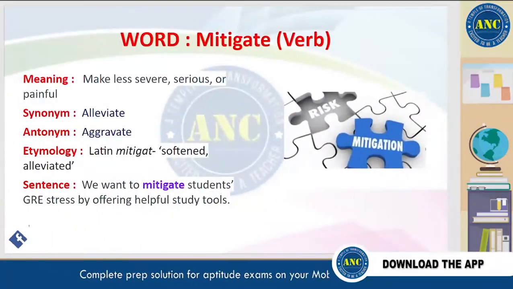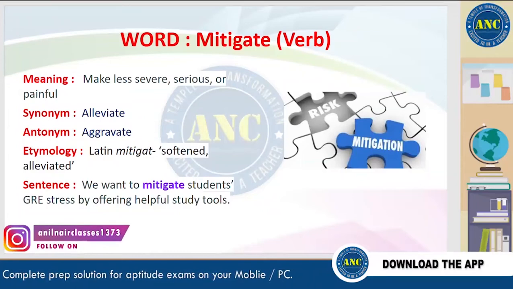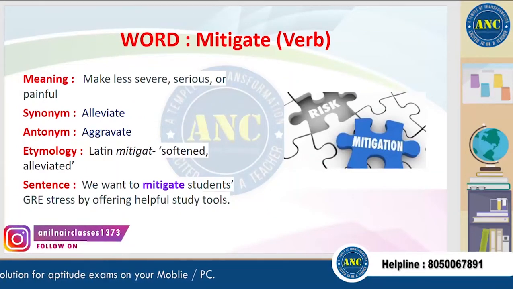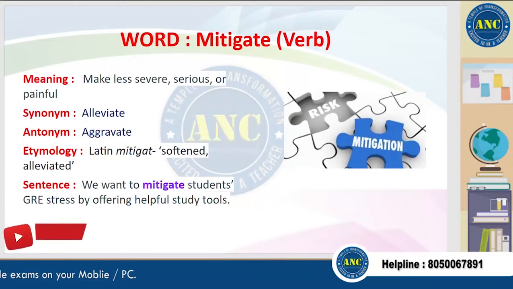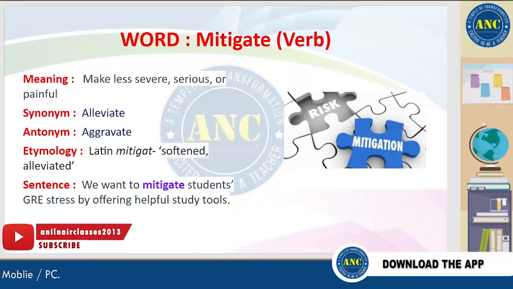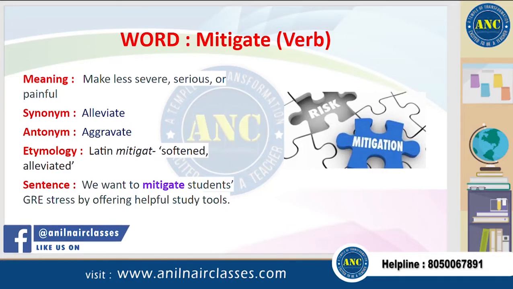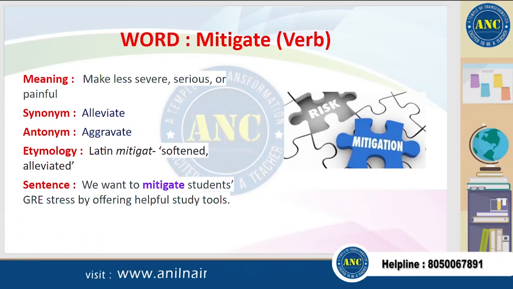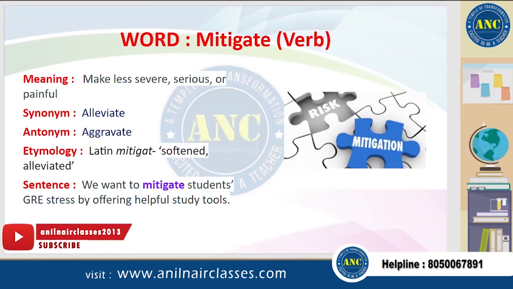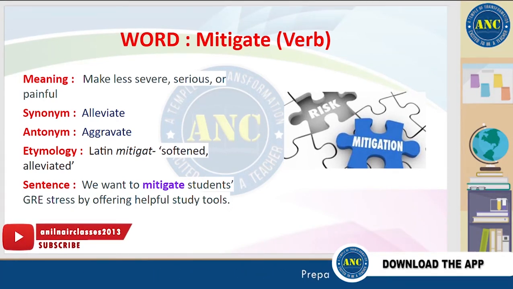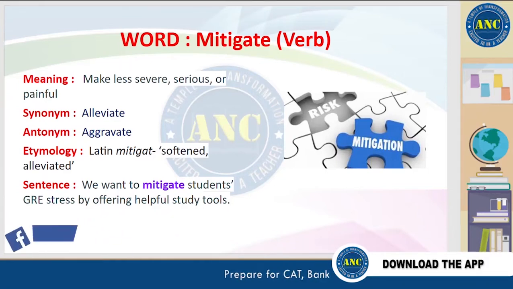The next word is mitigate. Mitigate means make less severe, serious, or painful. A synonym for this word is alleviate, and an antonym is aggravate. It is derived from a Latin word which means softened or alleviated. The sentence for this word is, we want to mitigate students' GRE stress by offering helpful study tools.